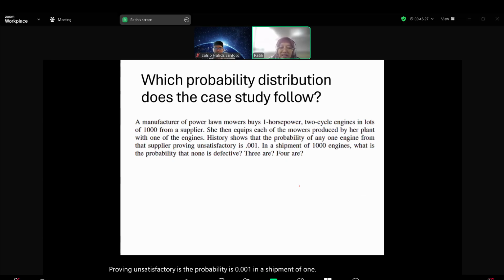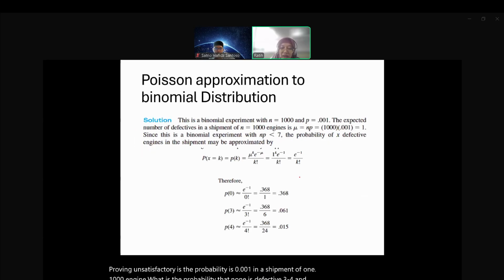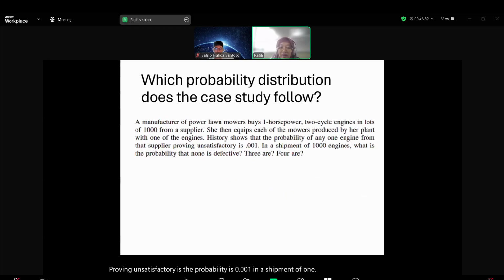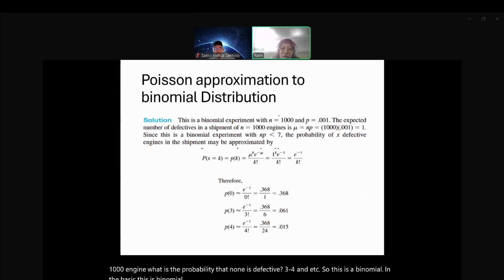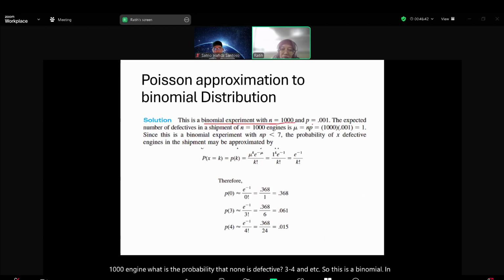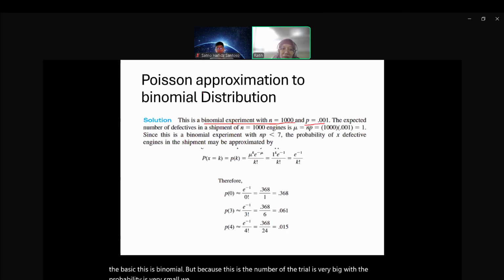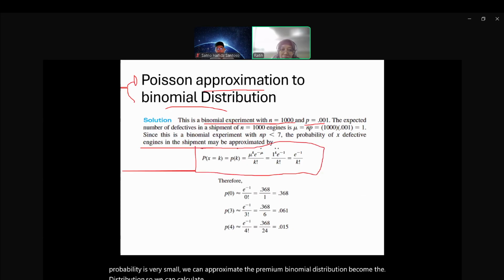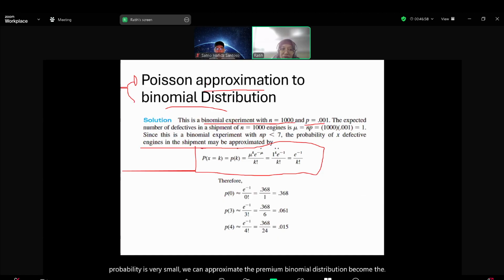So this is binomial. In the basic, this is binomial, but because the number of trials is very big with the probability very small, we can approximate the binomial distribution with the Poisson distribution. So we can calculate it with the probability of the Poisson distribution.